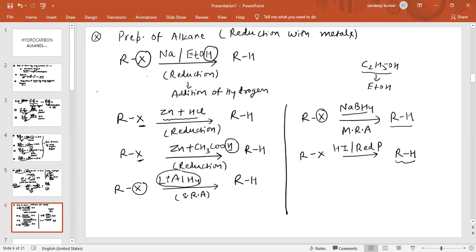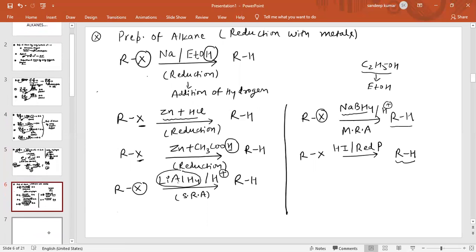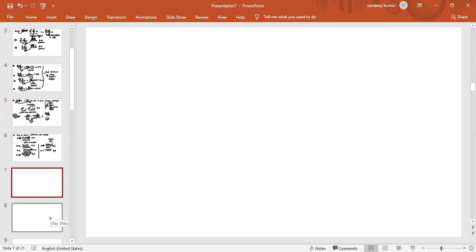So which reducing agents have we used? Sodium ethanol, zinc plus HCl, zinc plus acetic acid, lithium aluminium hydride and sodium borohydride. If you want to use an acidic medium, you can use H plus with LiAlH4, and also H plus with sodium borohydride. Now first we are going to discuss this reagent, lithium aluminium hydride.